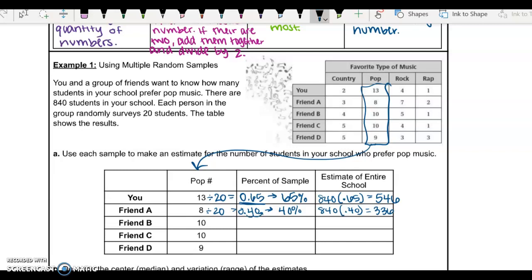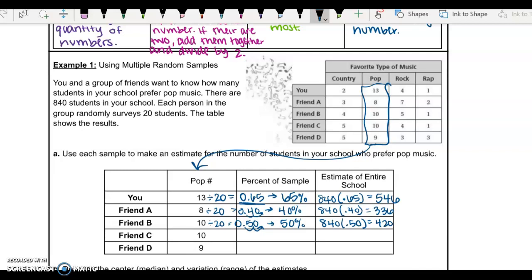So again, friend B found out that 10 people of the 20 people that they surveyed liked pop music, so that's half of them. So that would be 0.50. We move that decimal twice, and the percent is 50% of the people that they surveyed like pop music. So that would be 840 times 50%, which is 0.50. And that gives us 420 people that they would estimate likes pop music.